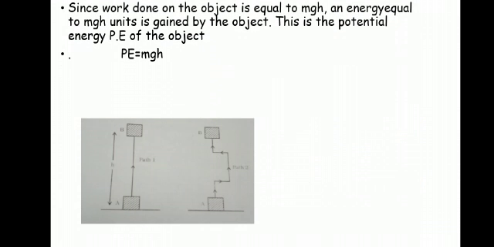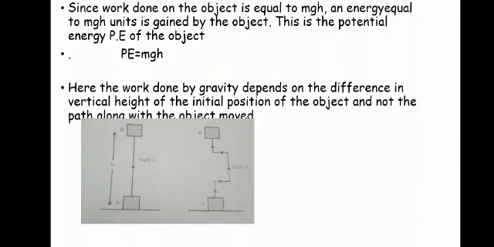The energy acquired by the object after raising is known as its potential energy, and the equation for finding potential energy is PE equals mgh.